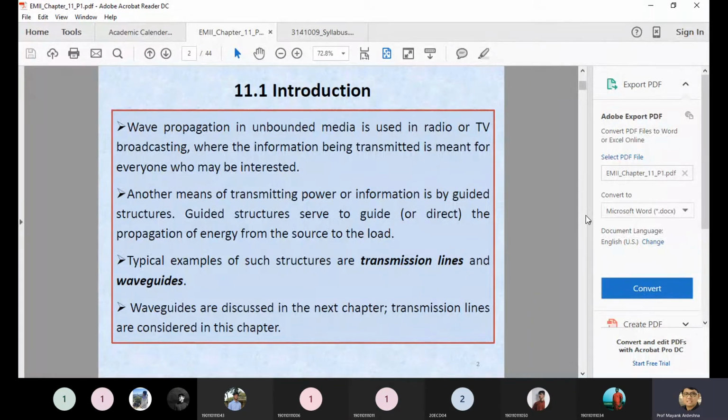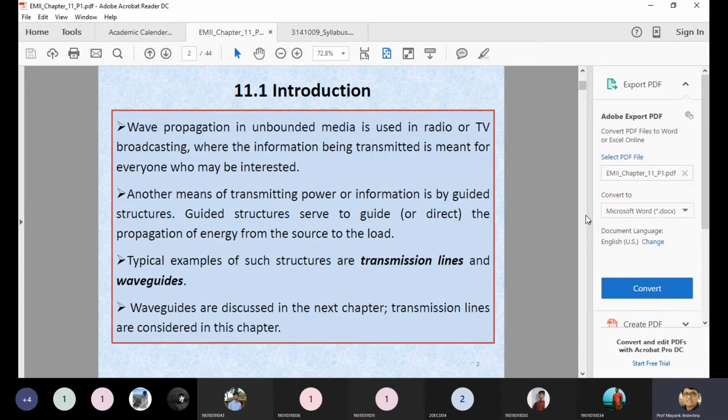So in the last lecture, we discussed the starting of the transmission line. A transmission line is a kind of medium through which you can transmit the electromagnetic wave from one location to another. If you deal with a lower frequency application, then it is considered a power transmission line. If you deal with a high frequency application, then you can consider the simple transmission line.